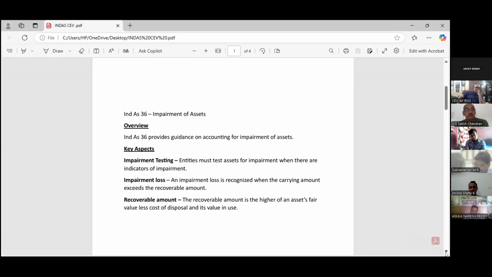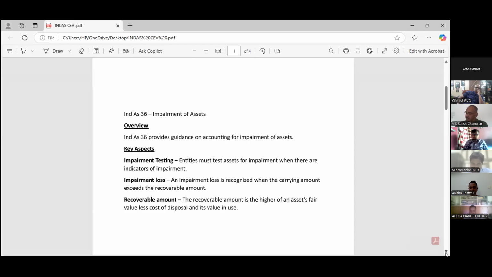Impairment loss. How will the impairment loss come out? Impairment loss is recognized when the carrying amount exceeds the recoverable amount. Sir, what is the carrying amount? The balance sheet figure. You take the balance sheet figure of the asset, that is the carrying amount. We generally call it the book value. And from there, we have to subtract the recoverable amount. Sir, how do we calculate the recoverable amount?